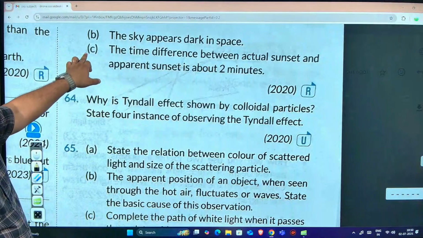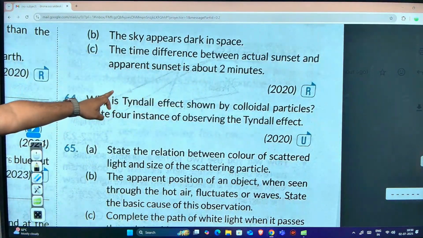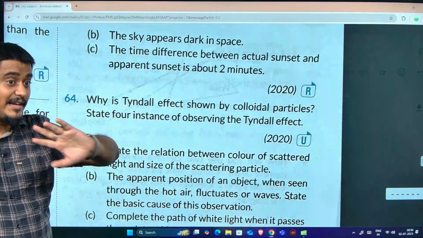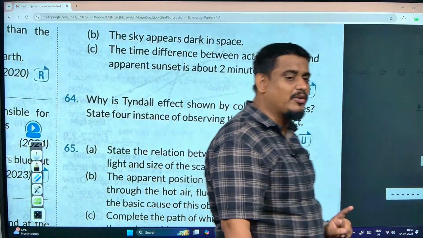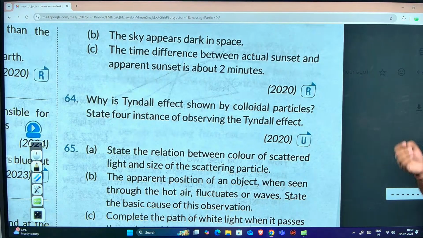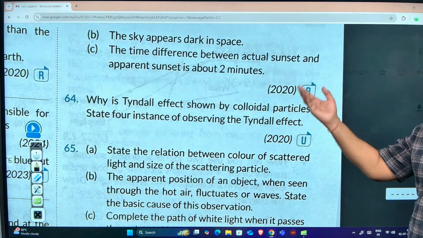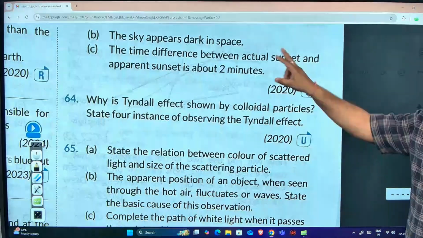Similar question. This C part you see. The time difference between actual sunset and apparent sunset is about 2 minutes. They want you to write in detail. This is a 1-mark question. What will you write? Because of atmospheric refraction, the apparent position of the sun at sunrise appears to us 2 minutes early, and in the case of sunset 2 minutes later. Got my point? If you write in proper words, they will give 1 mark to you.